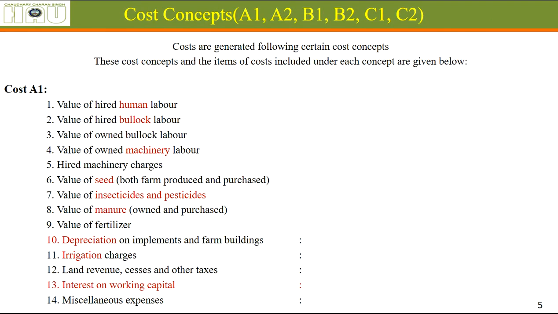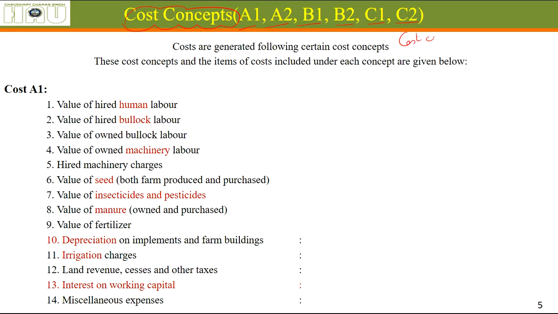Now let's talk about the cost concepts I mentioned at the very beginning, which are part of the title of this class: A1, A2, B1, B2, C1, C2. These are the names given to cost concepts which include different components of the cost of cultivation of a crop.